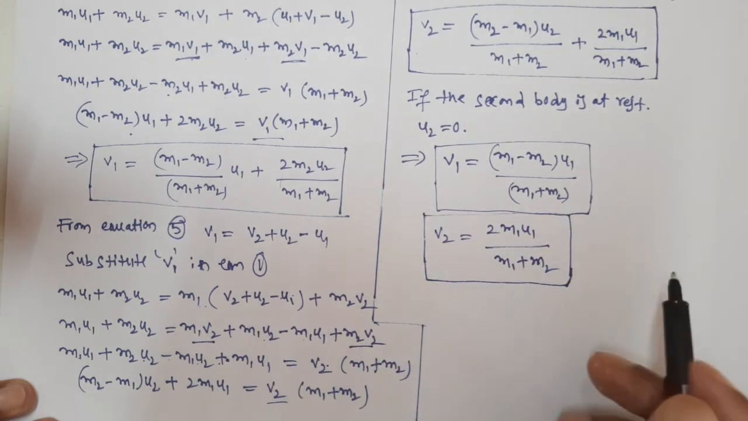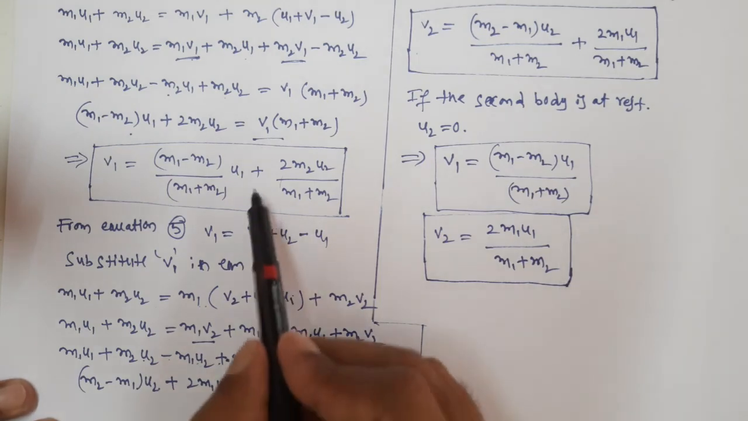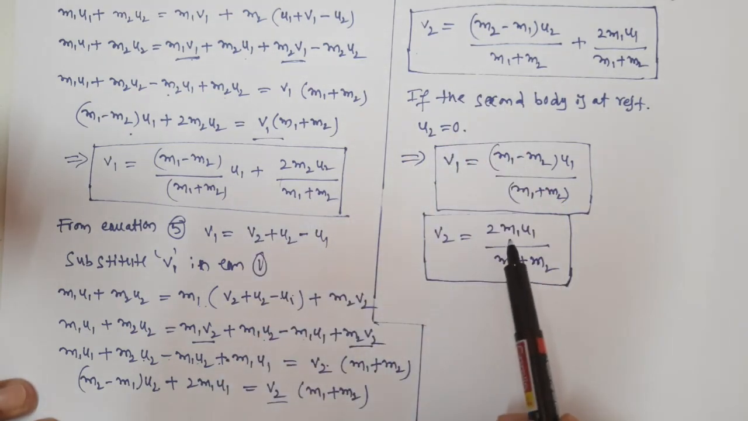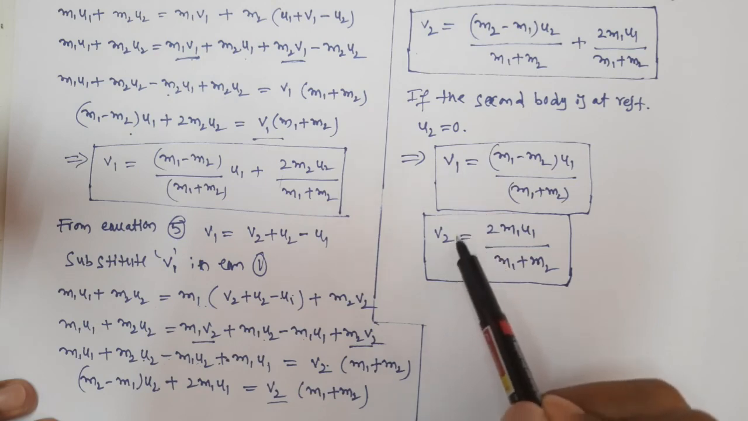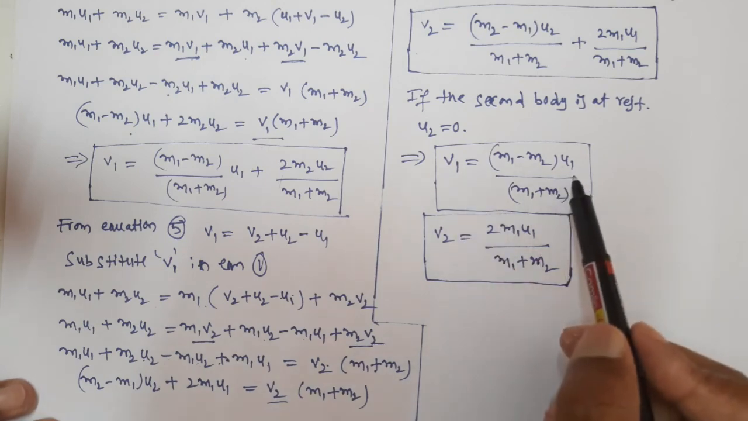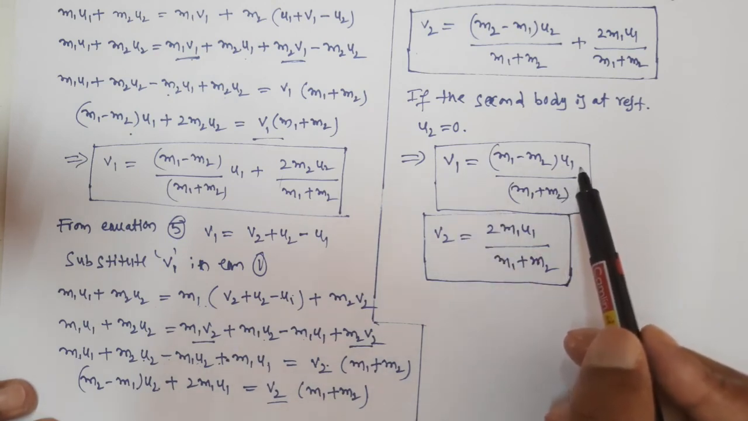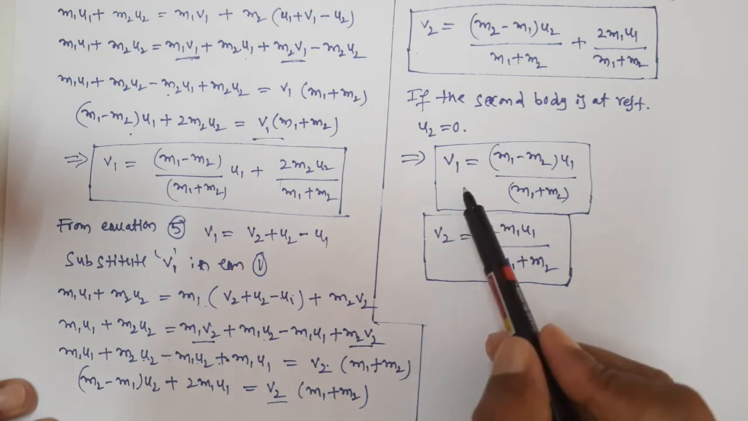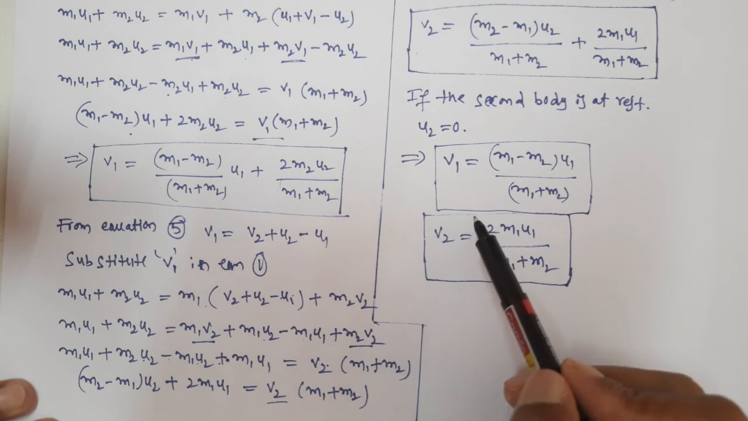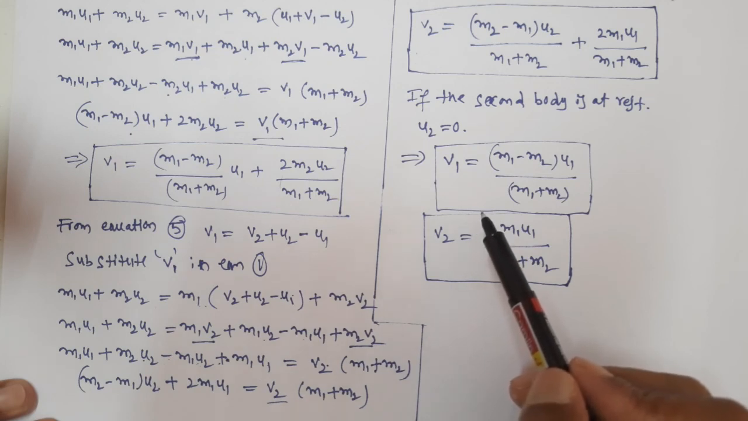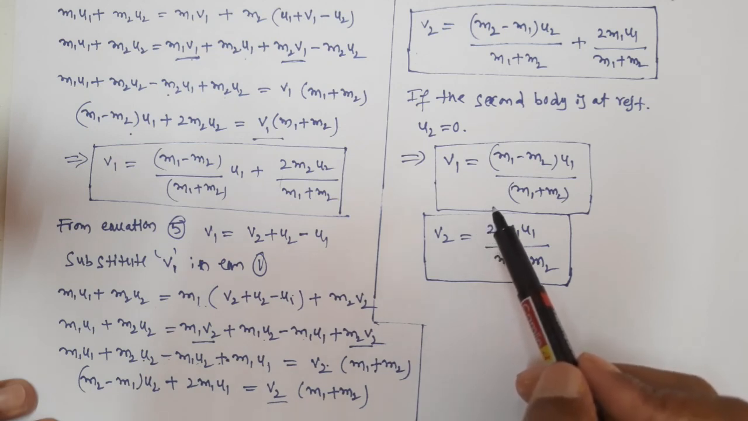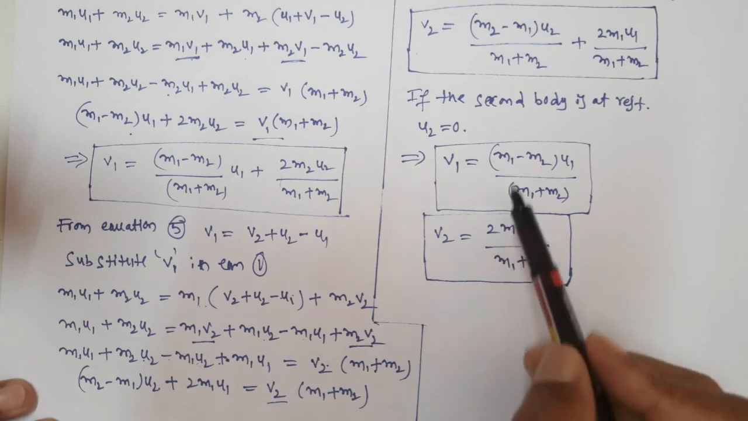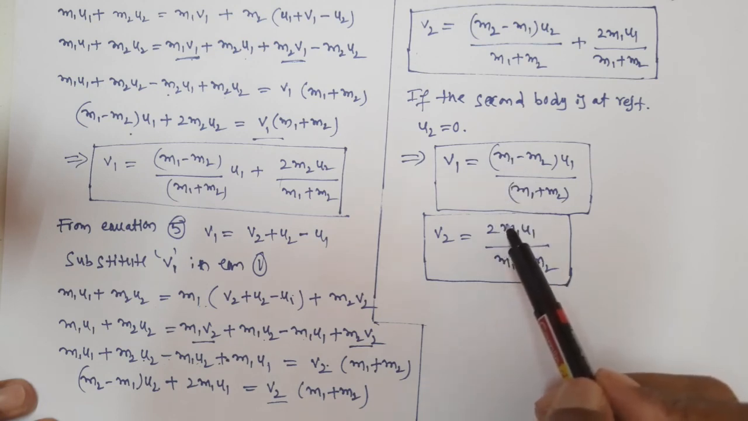That means if the second body is at rest, then instead of using the earlier equations for the final velocities of the two bodies, we can directly use these v1 and v2. Suppose v1 we are getting negative. Negative means what does it mean? The body moves in the backward direction. So whether v1 or v2, if we get negative values, that means the bodies are moving in the negative x direction after the collision. If we get positive values, that means they are moving in the same direction.